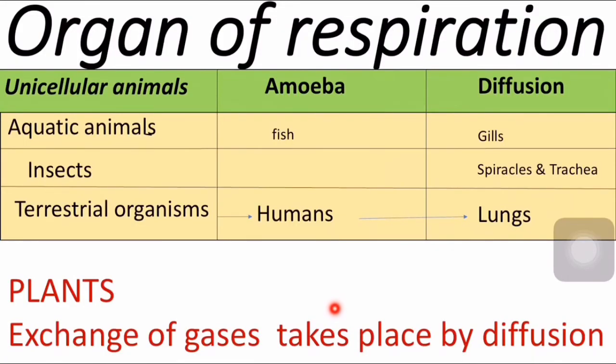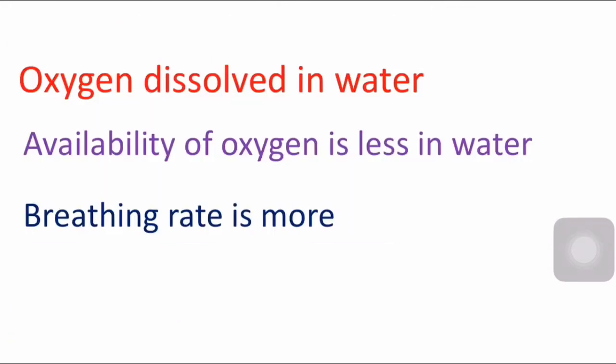Different animals have different organs for respiration. Unicellular animals like amoeba, respiration takes place through diffusion. To the body surface itself, exchange of gases will take place. In aquatic animals, respiration takes place through gills. Fishes take oxygen dissolved in water. You would have seen the fishes' gills movement is faster. They keep on moving faster. Why? Because their breathing rate is more. Fishes' breathing rate is more because they take oxygen dissolved in water. Availability of oxygen is less in water.